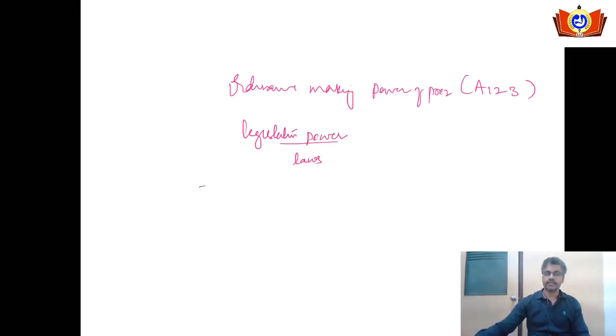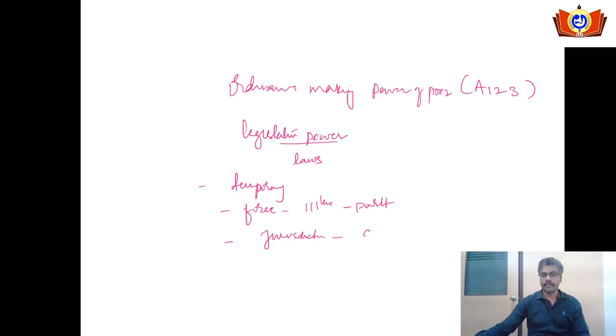These ordinances which are issued by the president are temporary in nature. When it comes to applicability, the force of the ordinance is similar to the laws made by the parliament. When it comes to jurisdiction, in simple words, the subjects on which the president can issue ordinances are similar to the subjects on which parliament can make laws.